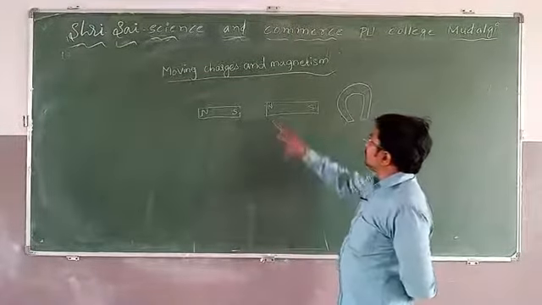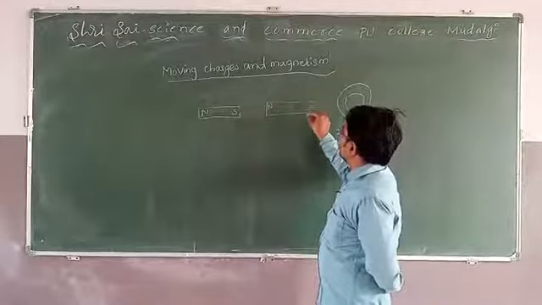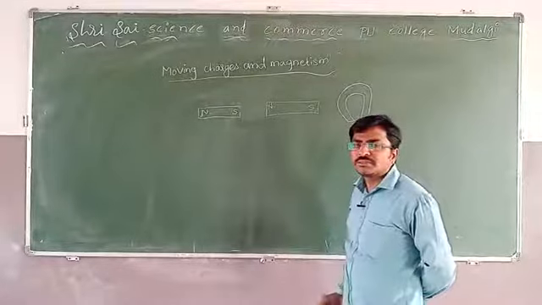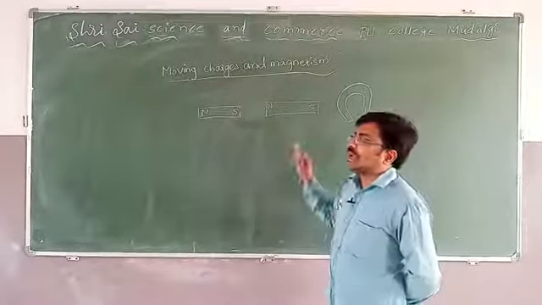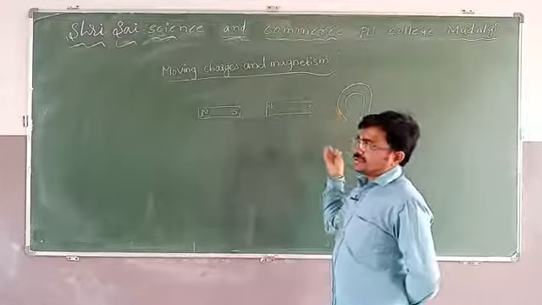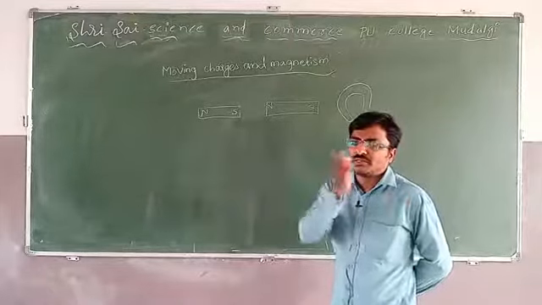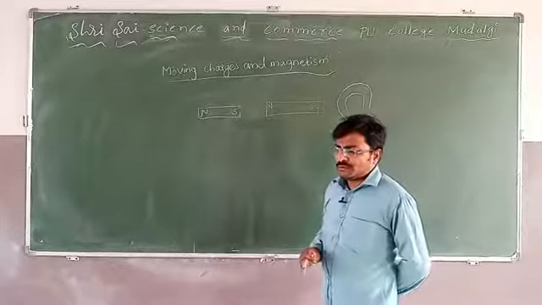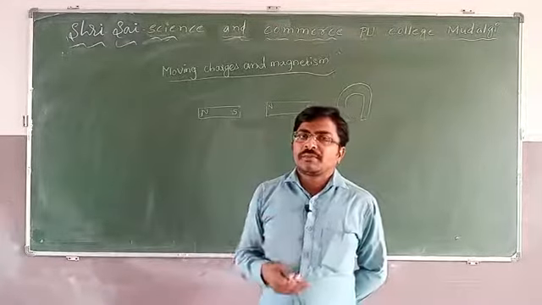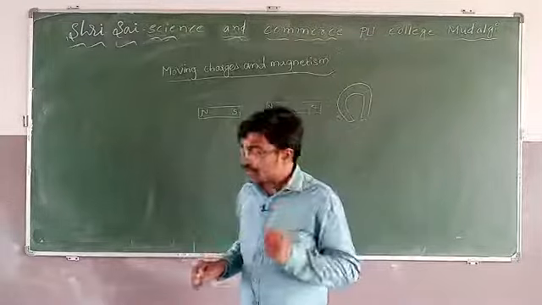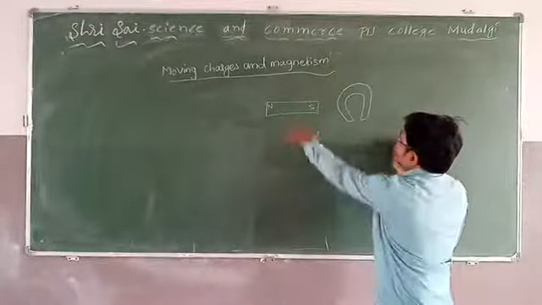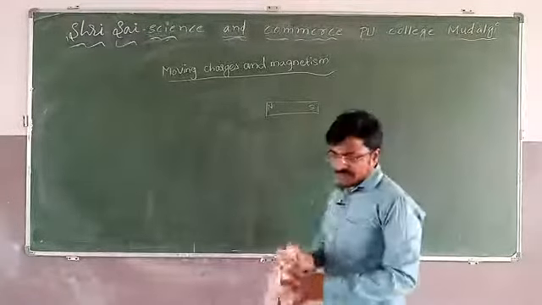See, here north and here south. Why have they given the names north and south only? Why not other names? Okay, you can give any name, but it is already internationally accepted that this part is the north side and this part is the south side. One is north, one is south. Why they took this, we will discuss in the next chapter, the 5th chapter, in detail. But we will concentrate only on this type of magnet in most of our study.